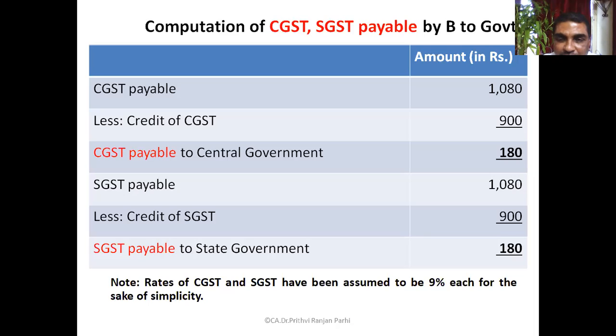The same 900. So how much SGST payable to the state government? 180. So this is the money which is deposited. We will in fact deposit only 180 and 180. His liability is 1,080, but ITC is already available of 900, so he has to pay only 180 and 180. CGST payable 180 and SGST payable 180.